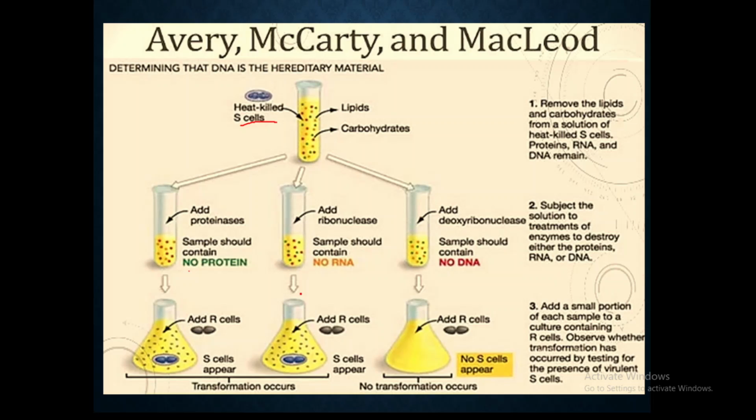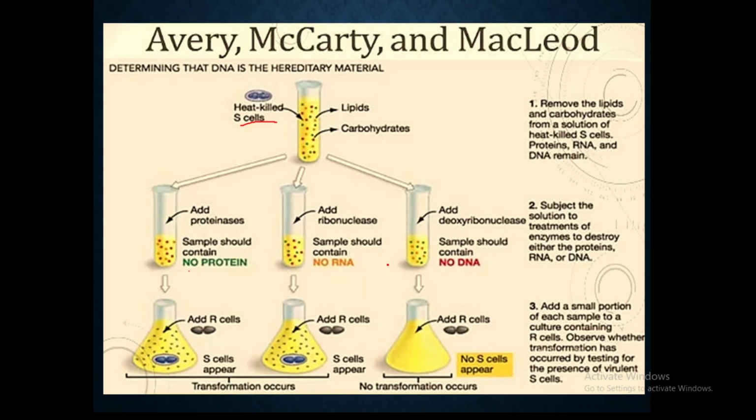In this case, when the R cells are added to these biomolecules, they see that the R cells are also getting transformed into the S cells, which means that the transformation is still occurring even in the absence of RNA. So RNA cannot be the genetic material. Therefore, so far we have seen that with proteases, protein could not affect the transformation, and RNases also could not affect the transformation. Even in the absence of protein and RNA, the transformation is still occurring, which means that there is another molecule which is responsible for